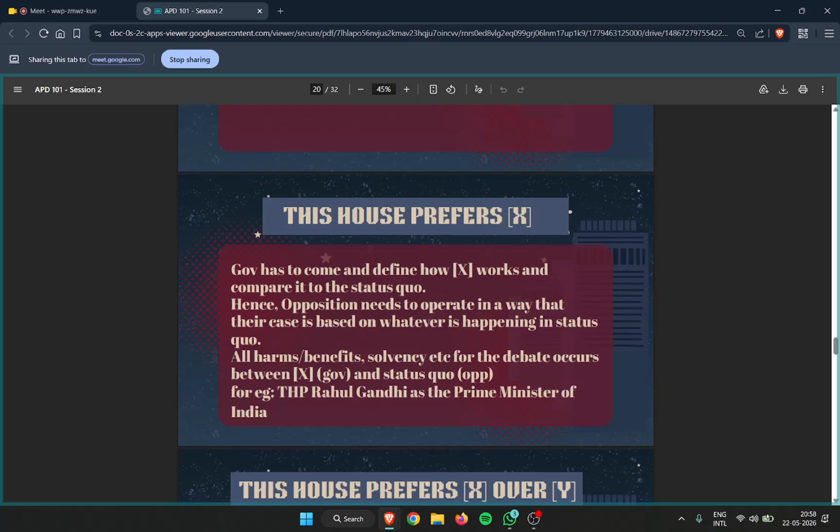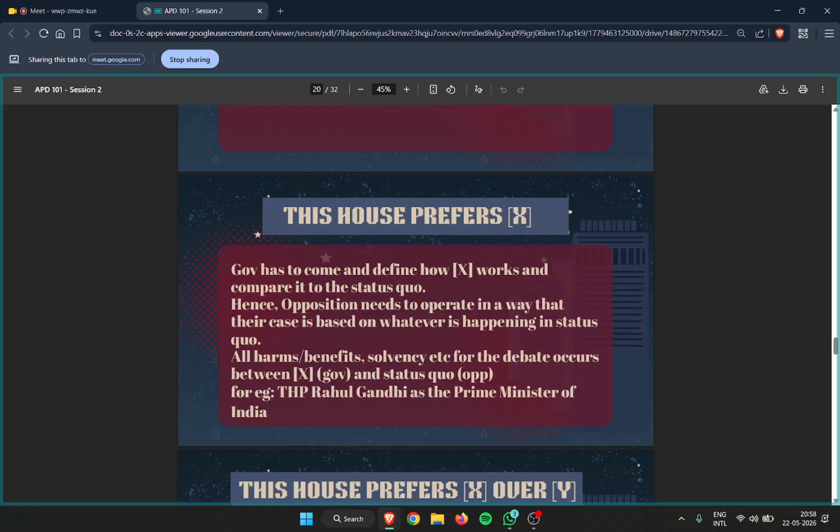And again, what is the opposition burden, right? Opposition burden is eventually very simple, right? They will have to defend the delta that is being created by BJP, while Modi, being the prime minister, is better than Rahul Gandhi, right? So on that very thing, you have to draw a certain comparative that why this X thing is certainly going to be better than the status quo, and you have to generate any value as government. And as opposition, you have to just tell that whatever you're preferring as X is certainly not very good in terms of a comparison with the status quo in itself.